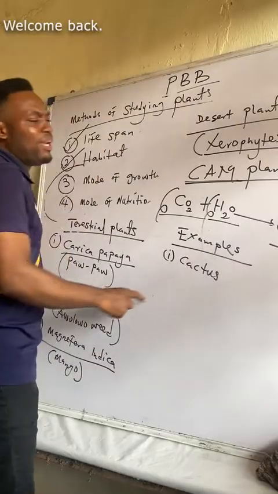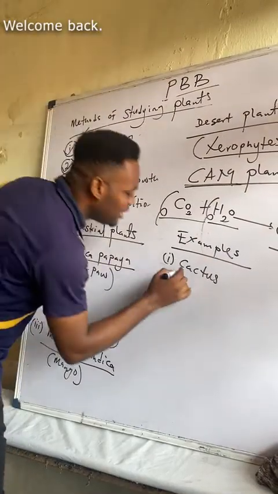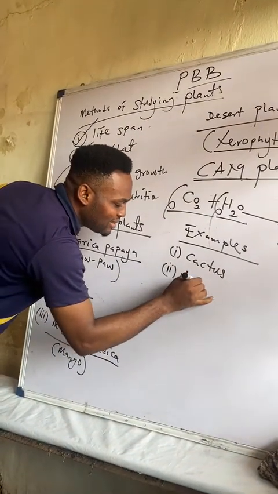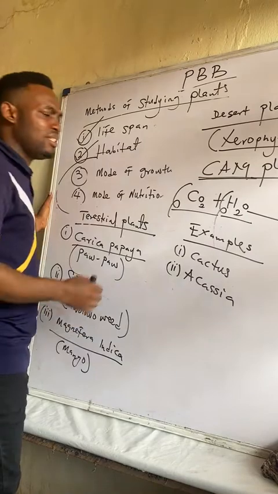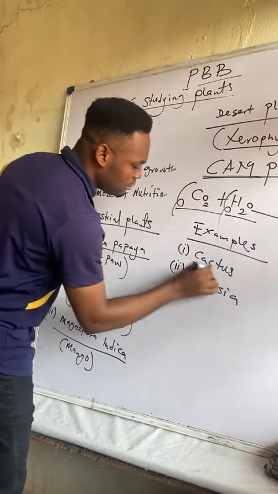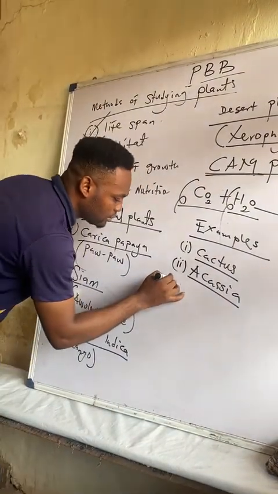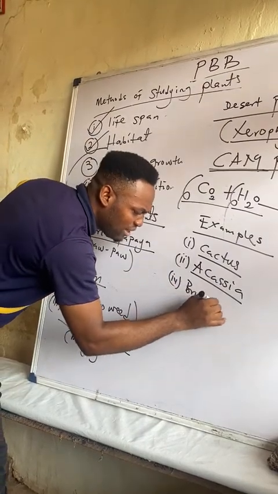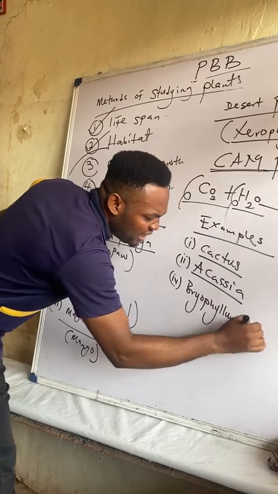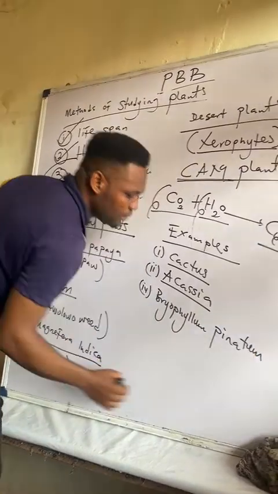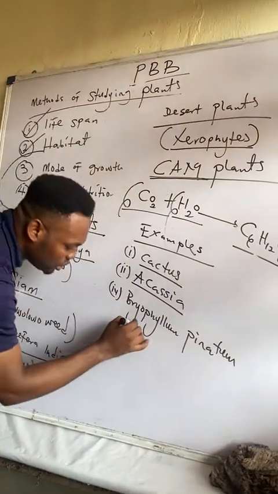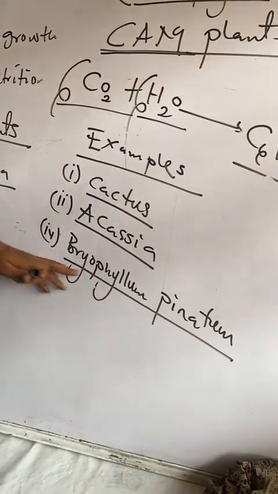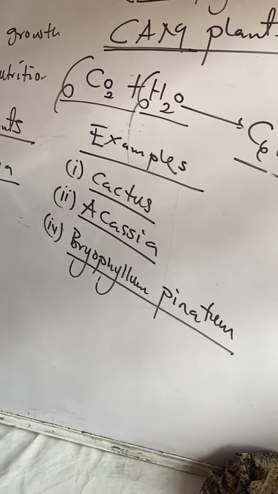So cactus are plants that are predominant in desert. The next example of plant I need to talk about is acacia. Acacia is a desert plant. There is this other one, number 4. We call it Bryophyllum pinnatum. Bryophyllum pinnatum is a plant we call the resurrection plant. When we say resurrection plant, that is Bryophyllum pinnatum. Alright, it's also a desert plant.